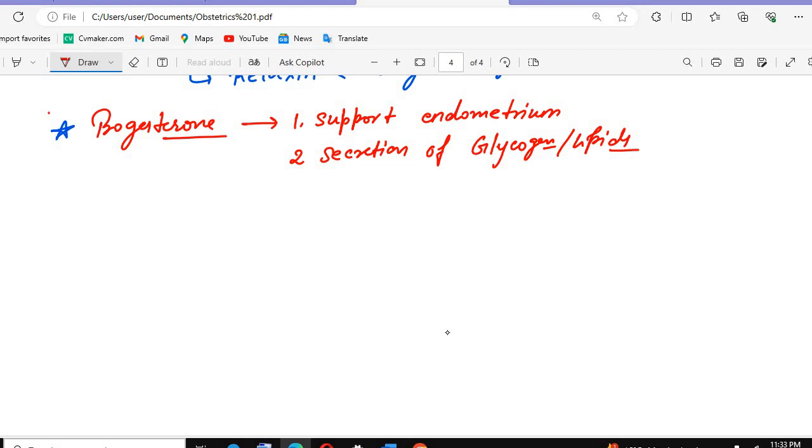In pregnancy, progesterone is the main hormone, and after that HCG will come and also help to maintain. But here the progesterone secretes glycogen and lipids, stored in vacuole formations, and this will help in the nutrition of the fertilized ovum.